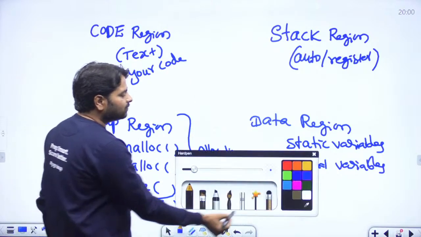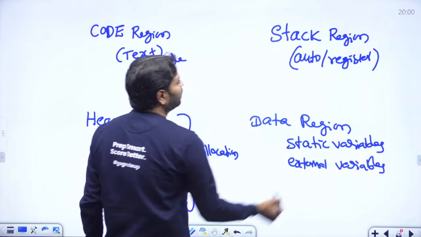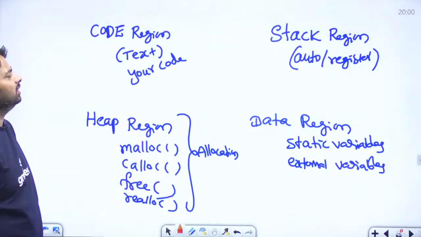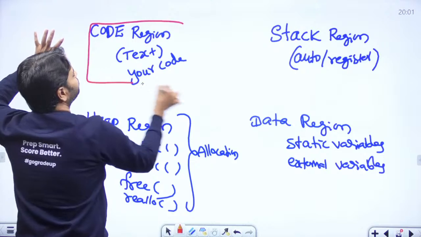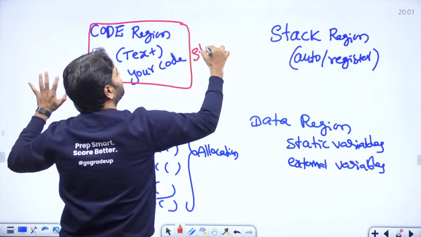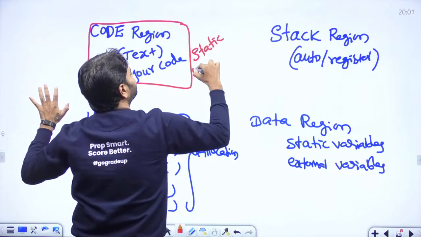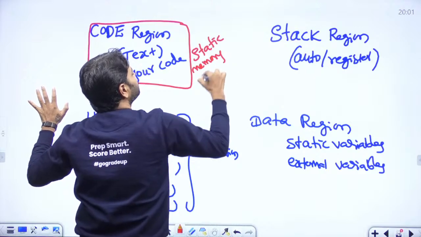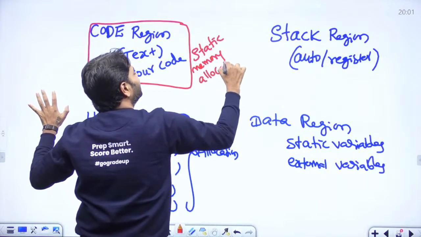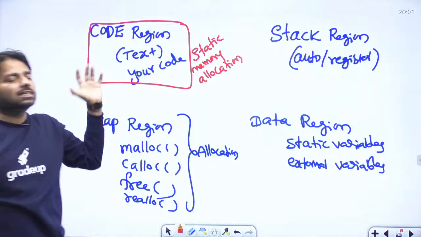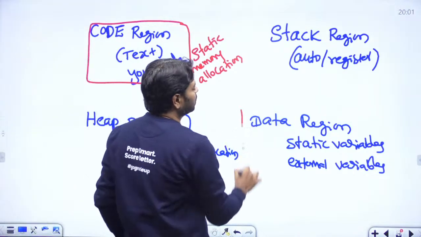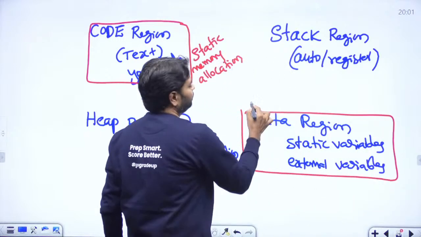And when you look at all these four, which are fixed before execution? Before execution, the code region is fixed. It's called static memory allocation, because operating system allocates before runtime only. It knows the size of this code. And data region is also static memory allocation.